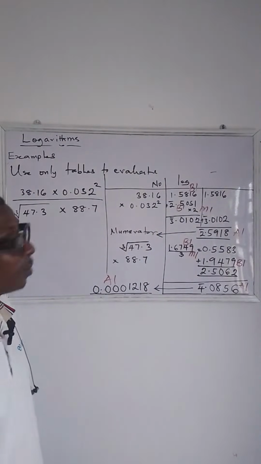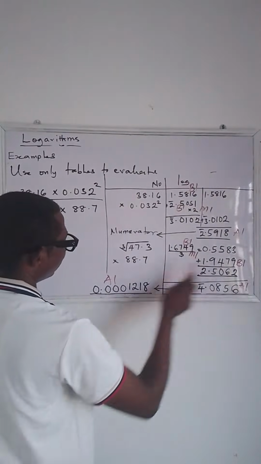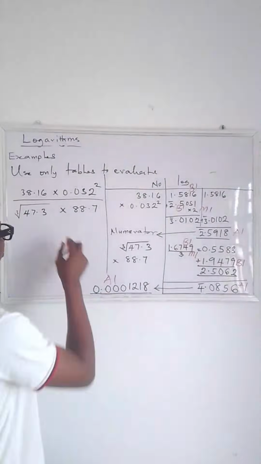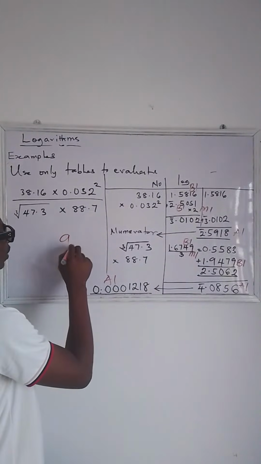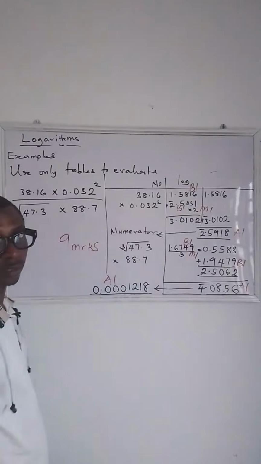So all together, how many marks? 1, 2, 3, 4, 5, 6, 7, 8, 9. Wow, that's a very big number. So 9 marks all together.